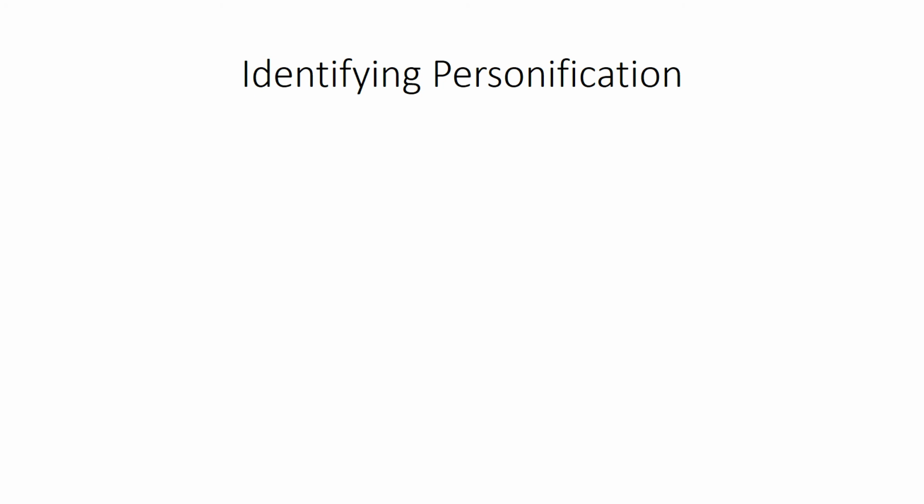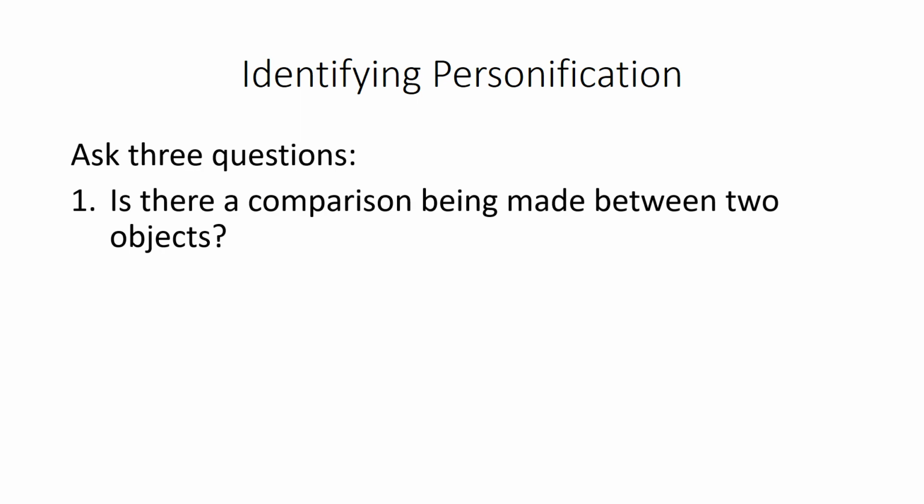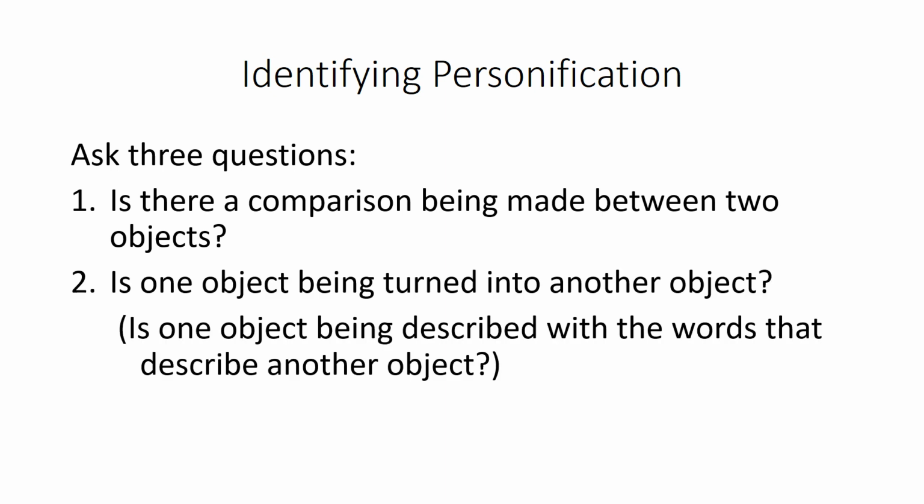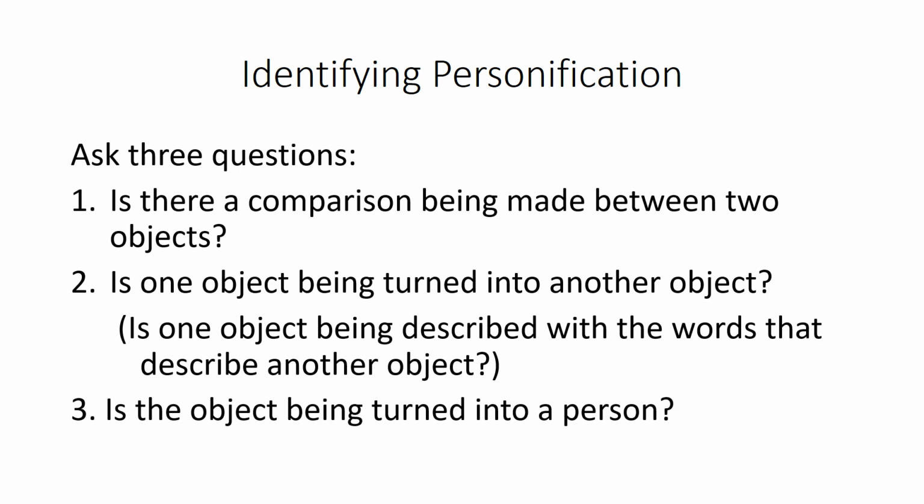We could also identify personification using this list of questions. First, we would have to ask, is there a comparison being made between two objects? If the answer is yes, then we would move on to a second question. Is one object being turned into another object? Now, if that one object is described with words that describe another object, that's how you can tell. That's a metaphor. If you need to review the video on that, click on the link below, because personification is a type of metaphor. Then number 3, ask yourself, is the object being turned into a person?